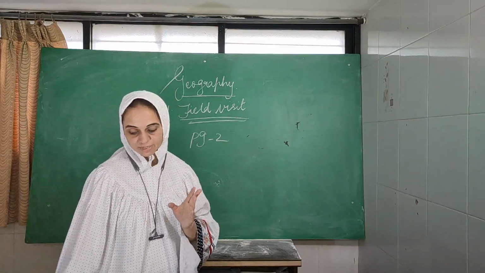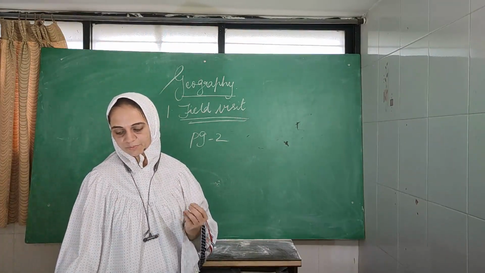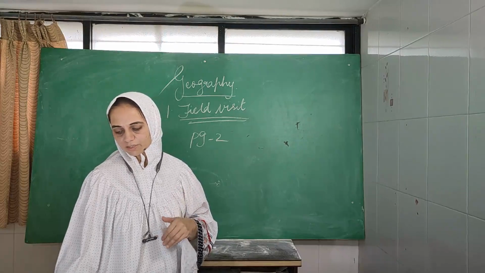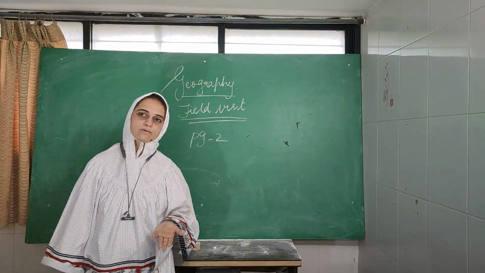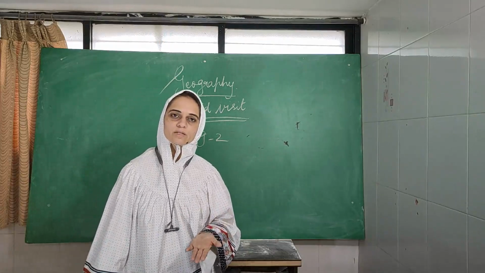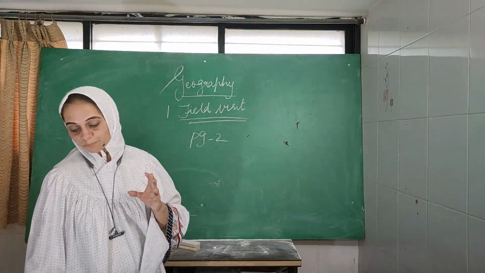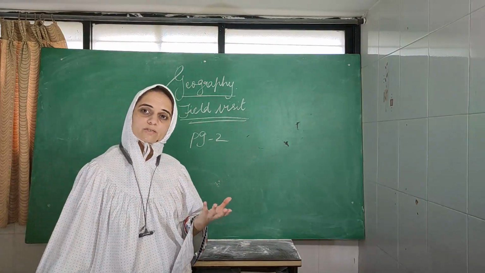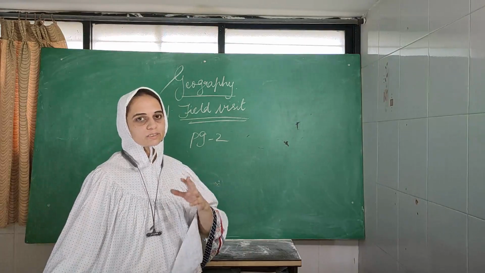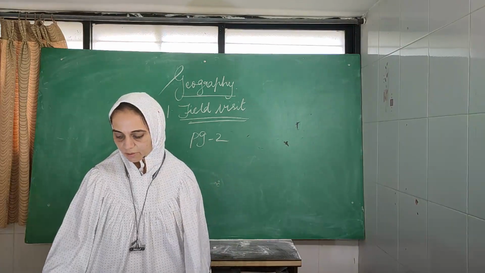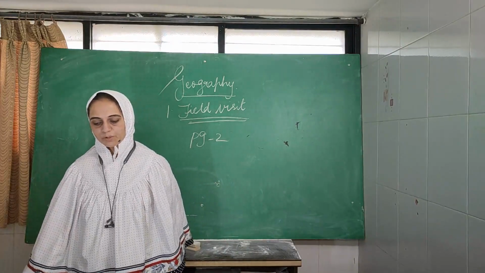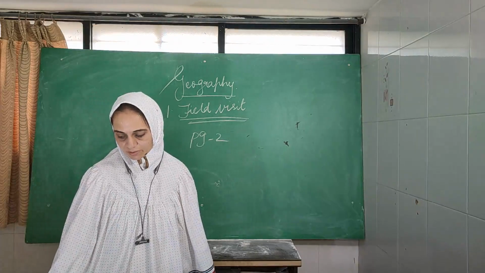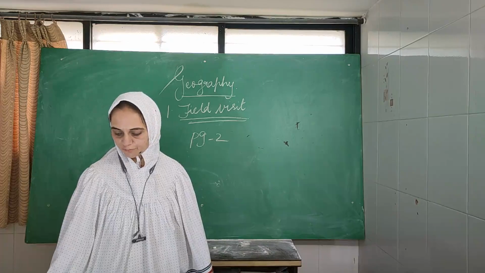So what difference have they seen? Good, Neha. Can you tell the difference between them? Yes, madam. This fort was constructed in water while the other two were on land. Yes, children. This Colaba fort is constructed in water, but the other two, Sinhagad and Naldurg, are constructed on land. Good. This fort is built on a wave-cut platform.